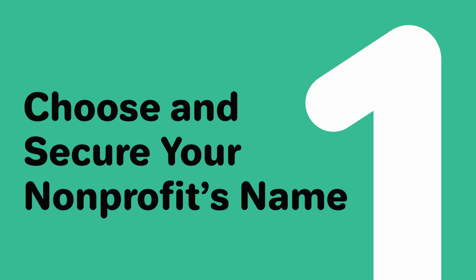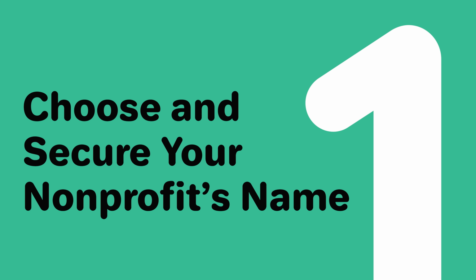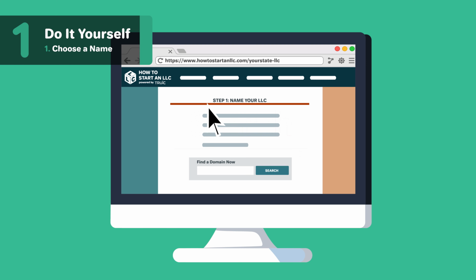1. Choose and secure your nonprofit's name. The name you select for your nonprofit will establish its brand. It's the first thing most people will learn about your organization. It's important to pick a name that both aligns with your mission and follows the rules of naming guidelines in Texas. You'll need to check Texas's specific naming requirements, but in general, follow these rules when choosing a name.